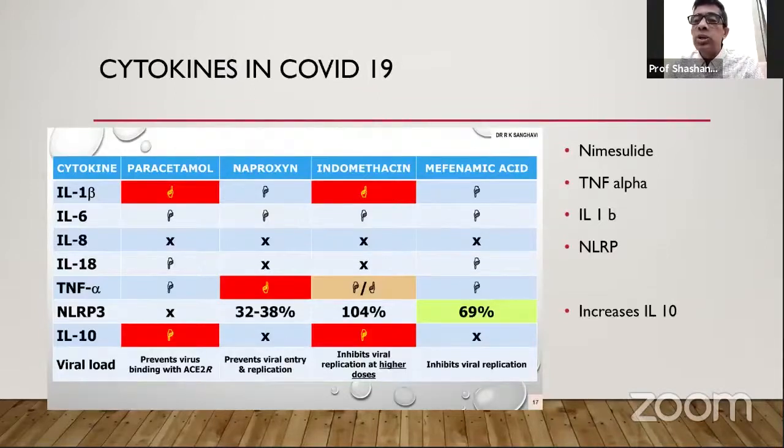When it comes to the bad cytokines, we have fundamentally IL-6 and TNF alpha. IL-6 is universally reduced by everybody. But when it comes to TNF alpha, naproxen actually is counterproductive. It increases it. And nimesulide decreases it, mefenamic acid decreases it, and paracetamol decreases it. So though paracetamol may be a good antipyretic, it is not an excellent anti-inflammatory. In fact, it might make the good cytokine go down.